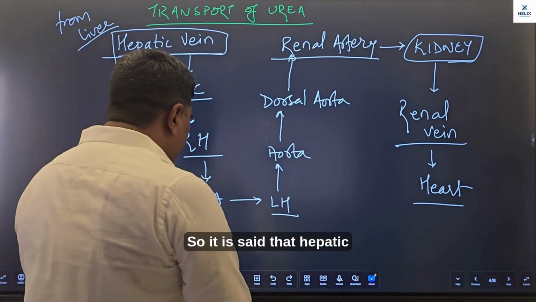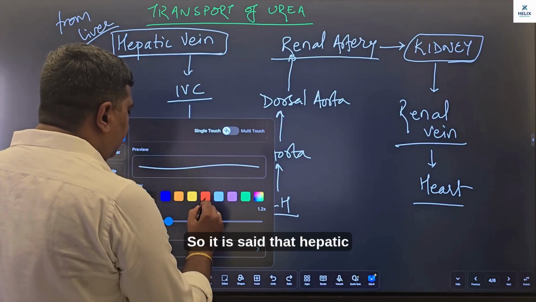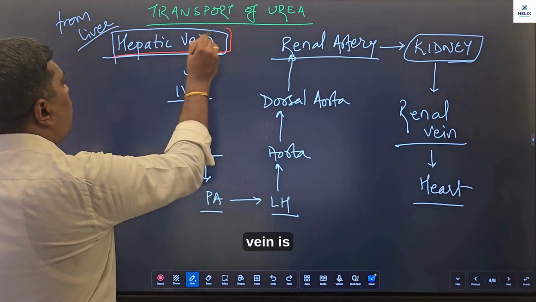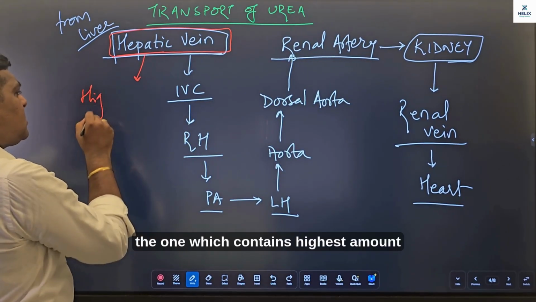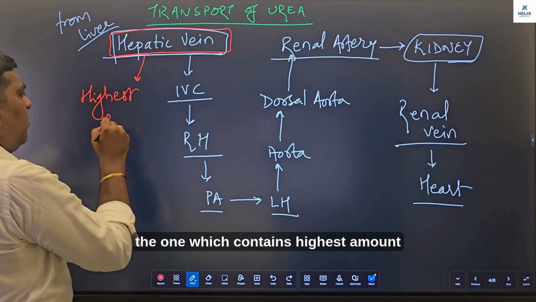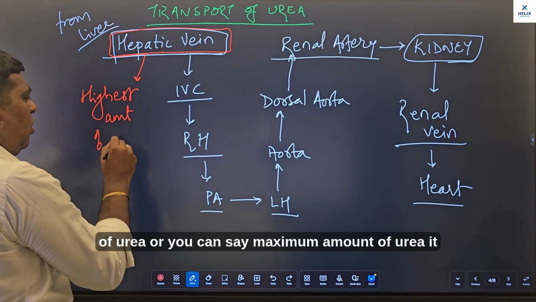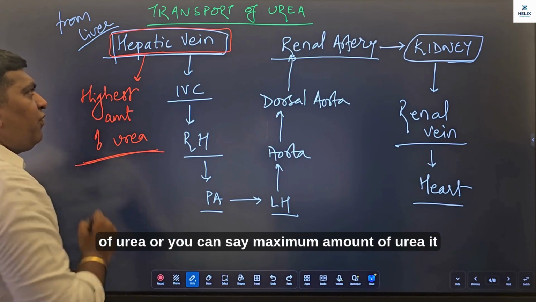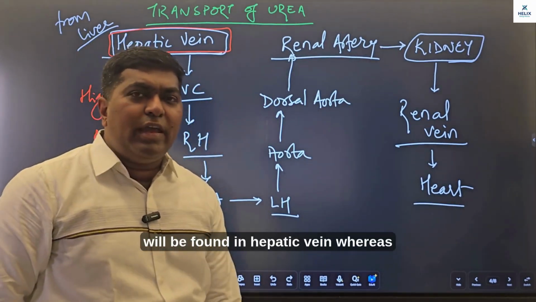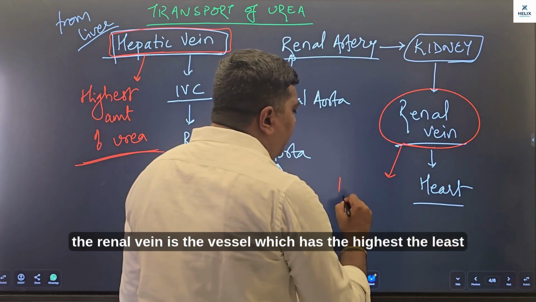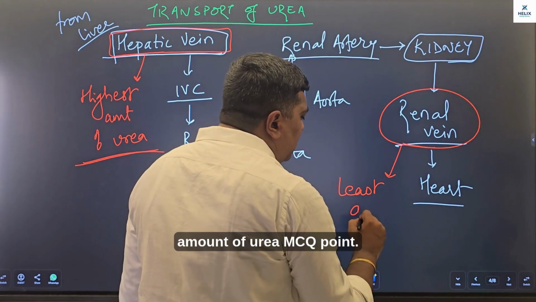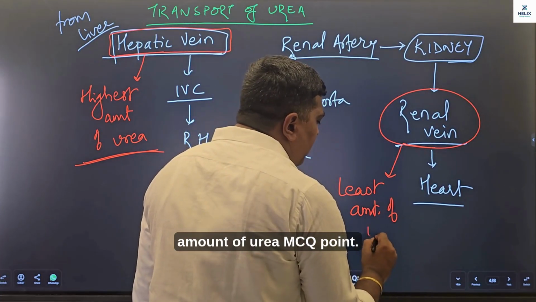So it is said that hepatic vein is the one which contains the highest amount of urea, or you can say the maximum amount of urea will be found in hepatic vein, whereas the renal vein is the vessel which has the least amount of urea.